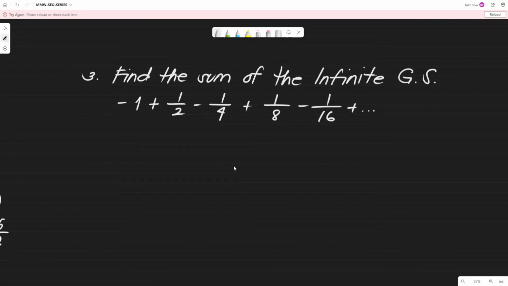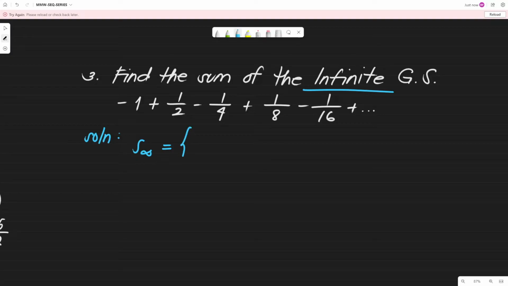Find the sum of the infinite geometric series: negative 1 plus 1/2 minus 1/4 plus 1/8 minus 1/16, so on and so forth. So, we already have our identifier here, infinite, no? So meaning doon tayo titingin sa formula ng infinite geometric series. So we have the solution. So we have S sub infinity, no, to denote na infinite geometric series yung pinag-uusapan natin.